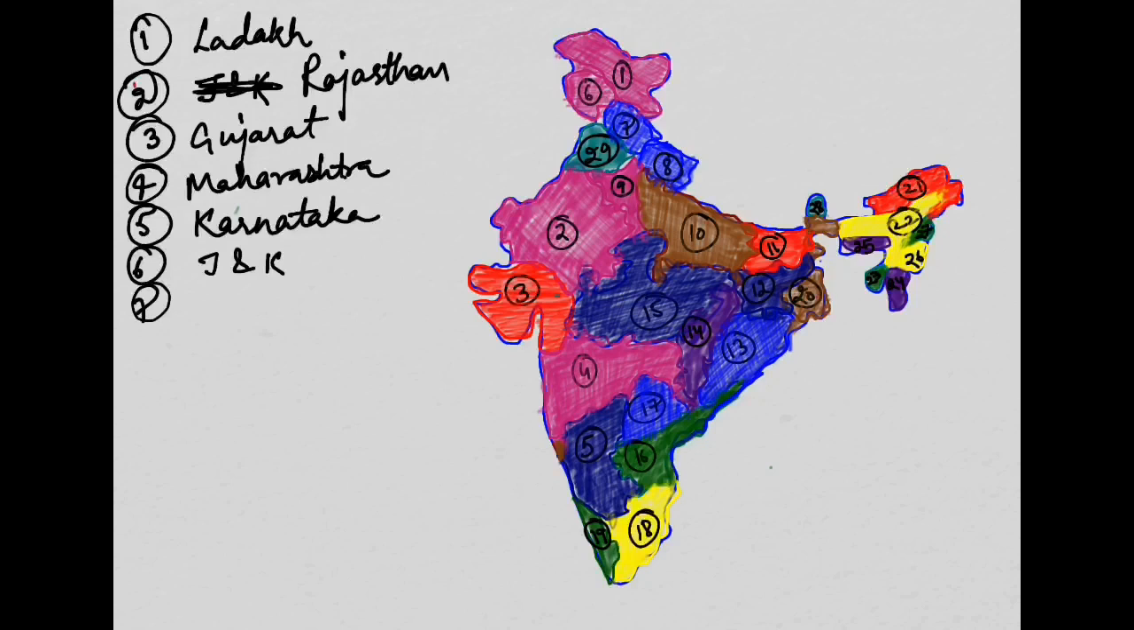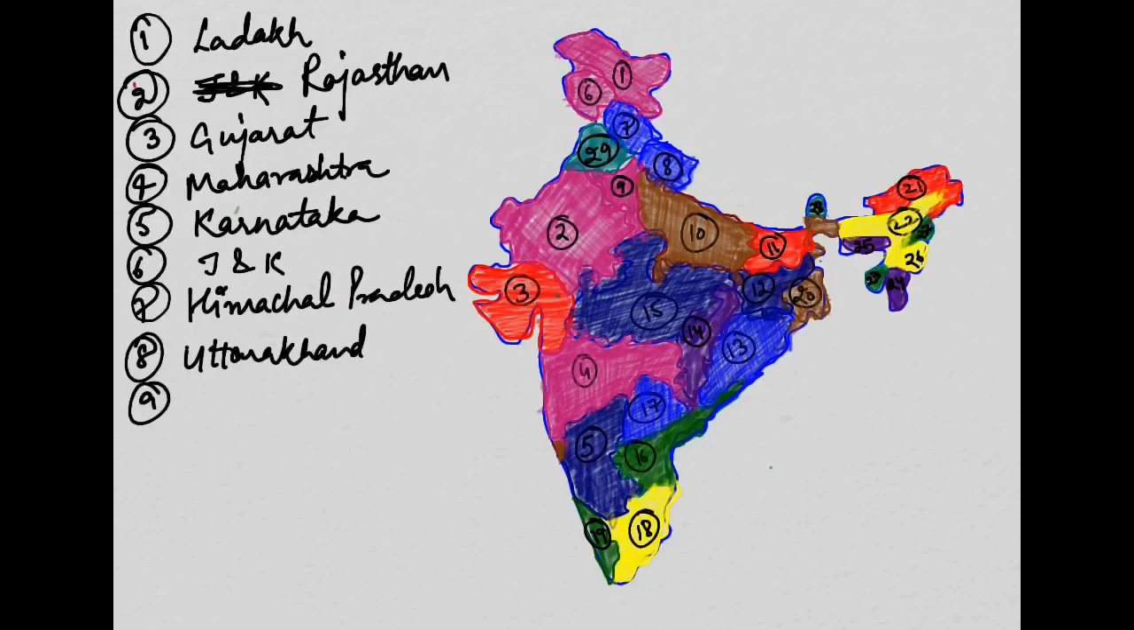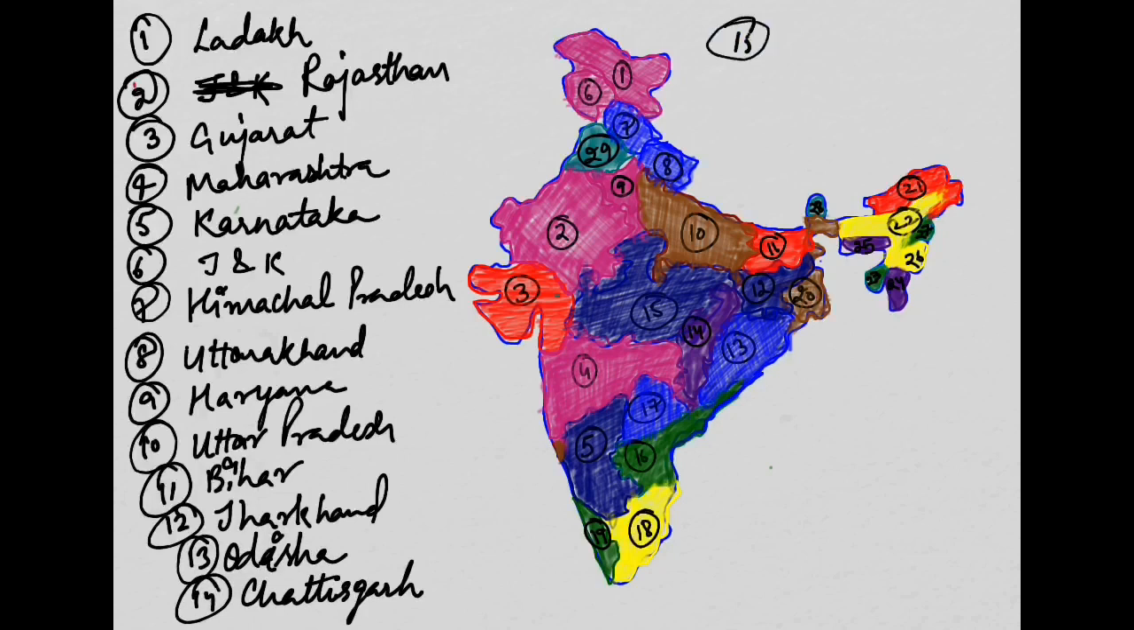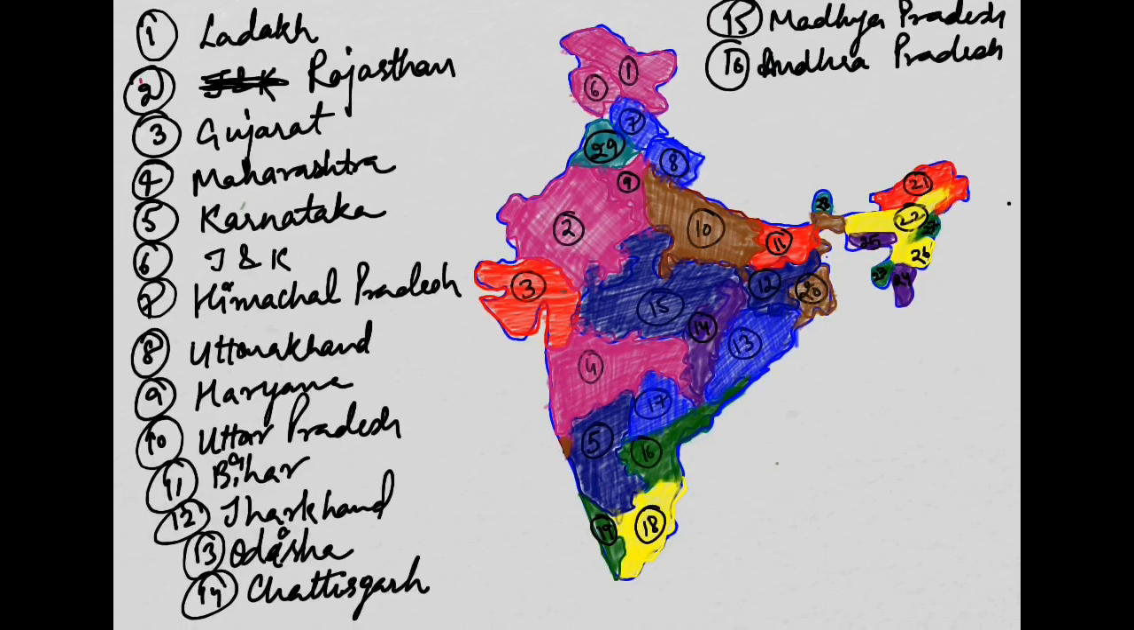Ninth state is Haryana. Then 10th is UP, that is Uttar Pradesh, and the 11th state is Bihar. 12th is Jharkhand. 13th state is Odisha, and 14th is Chhattisgarh. Then we come to the 15th state, which is Madhya Pradesh. 16th one is Andhra Pradesh. 17th state is Telangana, and 18th one is Tamil Nadu, and 19th one is Kerala. 20th state is West Bengal.